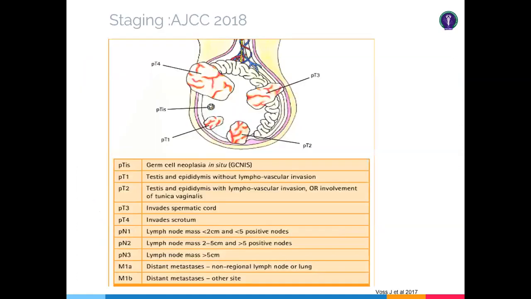So now staging. I will not go into details of the staging because it is not that important; the discussion of the management is much more important. So staging is simple. For T staging, if the spermatic cord is involved, it is T3. This is a very simple one. Before the spermatic cord are T1 and T2, and if there is scrotal involvement it is T4. So try to remember T3 is spermatic cord involvement. And nodal involvement of less than 2 centimeters is N1, more than 2 to 5 centimeters is N2, and N3 is more than 5 centimeters. And for metastasis, distant metastasis to non-regional lymph nodes is M1A, or lung.